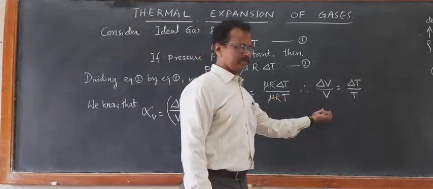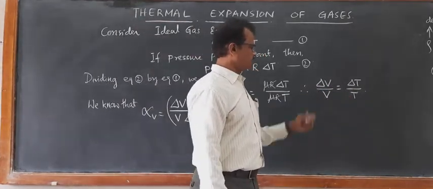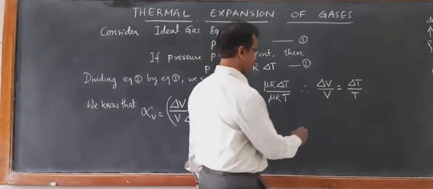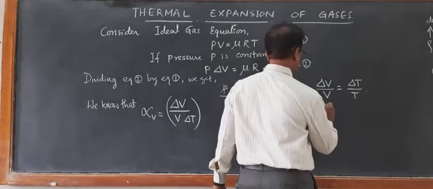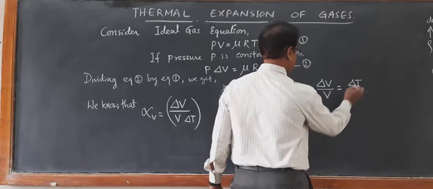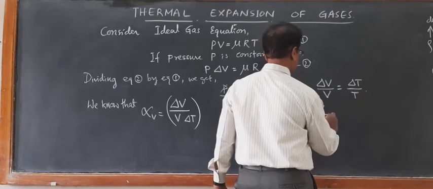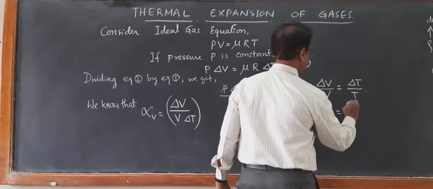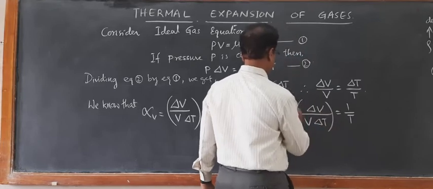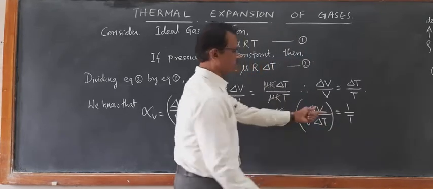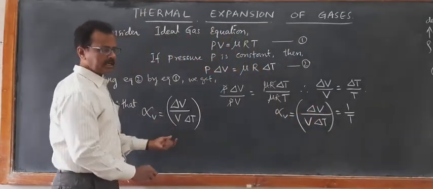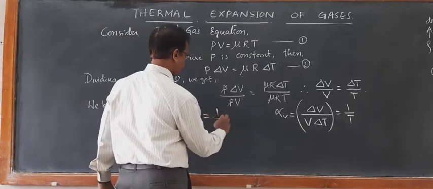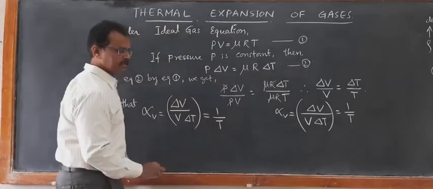Now look at this equation. Take this delta T to the left hand side. So we get delta V by V into delta T, which becomes 1 by T. Therefore alpha V becomes equal to 1 by T. That's what I have written here. So it becomes 1 by T. This is very interesting.